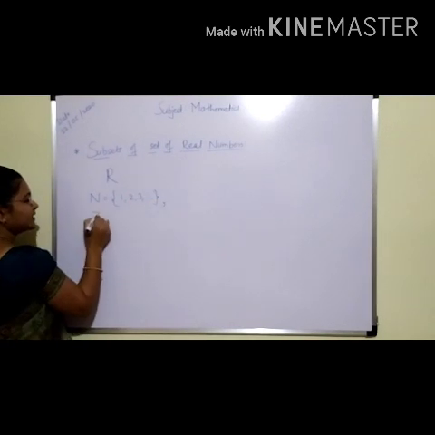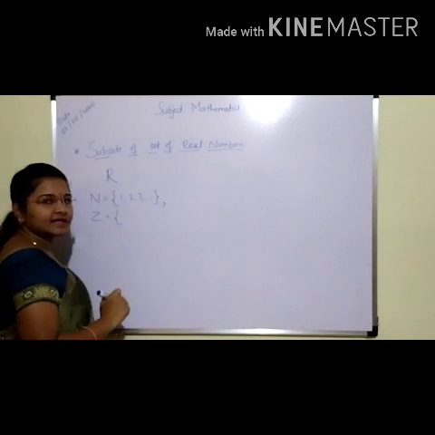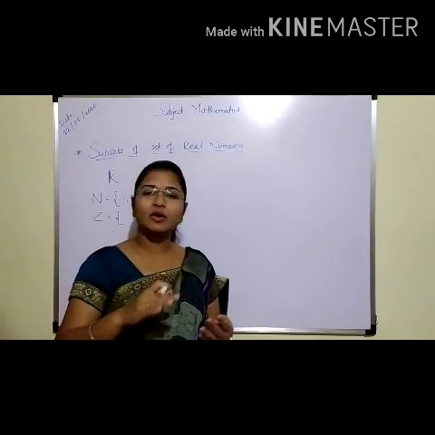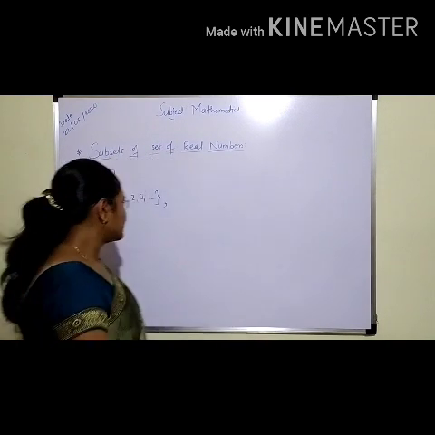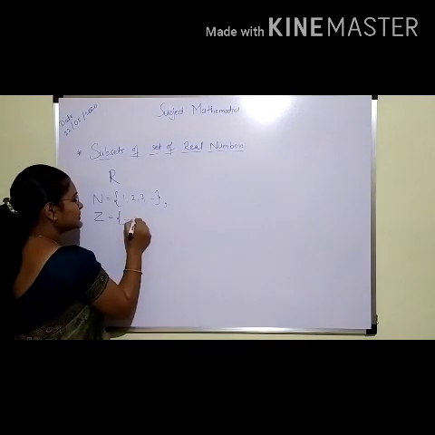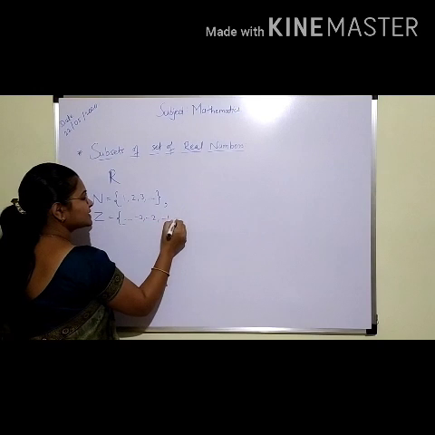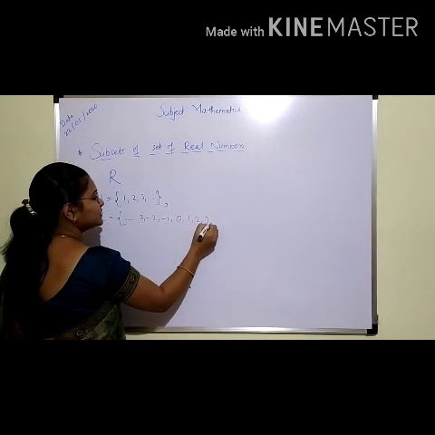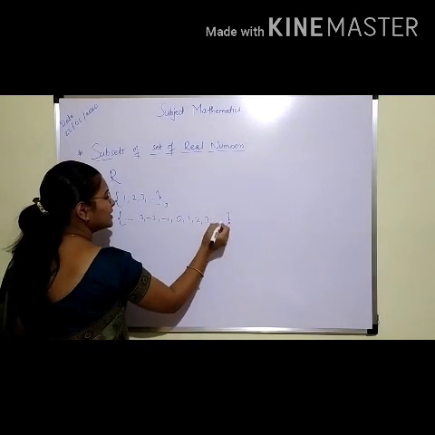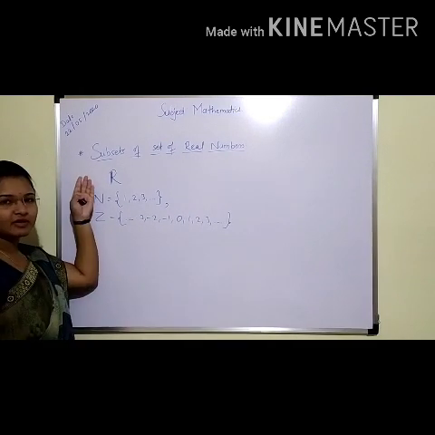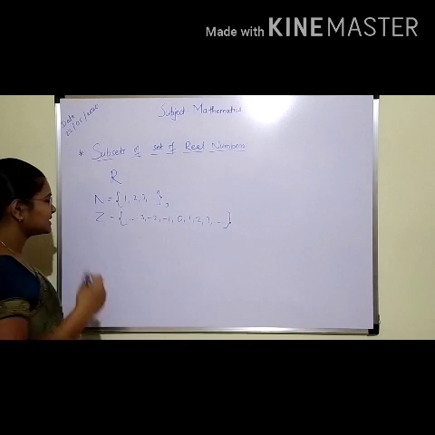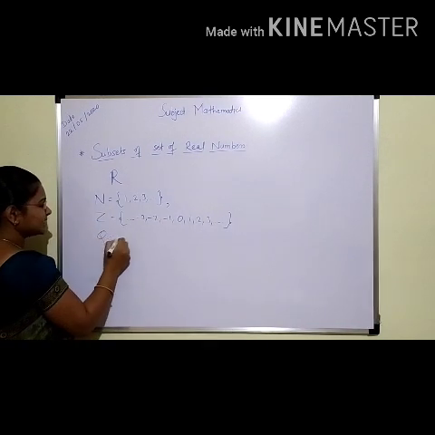Then the set of integers. In the set of integers, all positive and negative numbers with 0 we are taking. So -3, -2, -1, 0, 1, 2, 3 onwards. Okay. This set of integers is also a subset of the set of real numbers. Then the set of rational numbers.